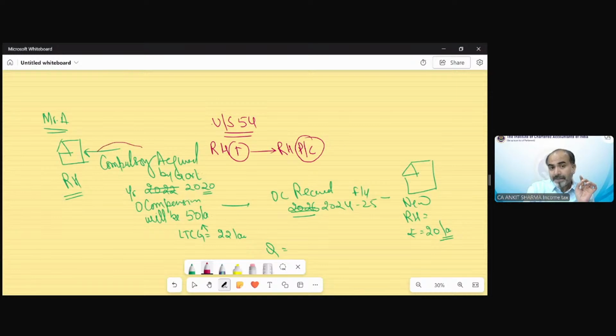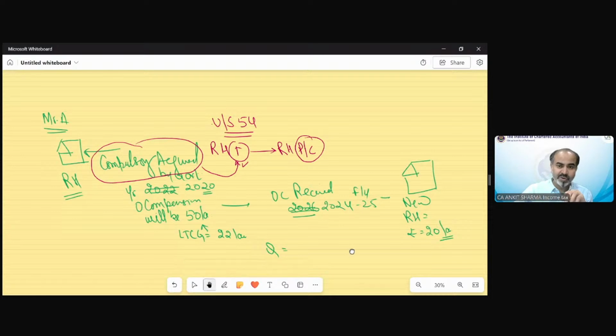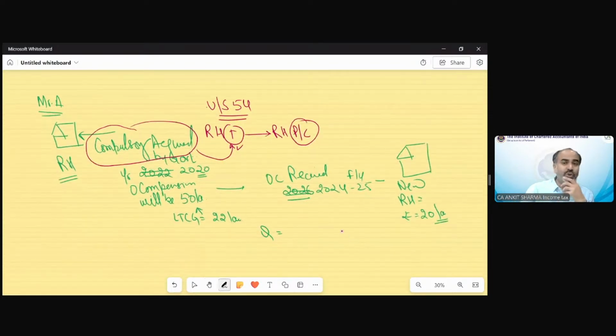If it is a compulsory acquisition, that is also a part of transfer, no? Transfer covers compulsory acquisition. Wherever the word transfer is there, that includes sale, exchange, extinguishment, relinquishment, compulsory acquisition, conversion, etc. Each and everything. So section 54 is applicable, but the problem is something else. The problem is this: section 54 says that investment should be purchase or construction within 2 or 3 years from the date of transfer.